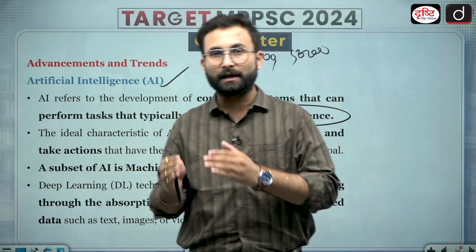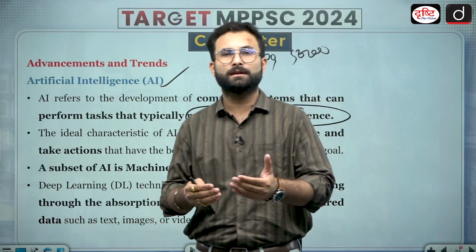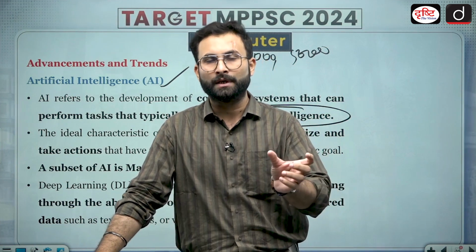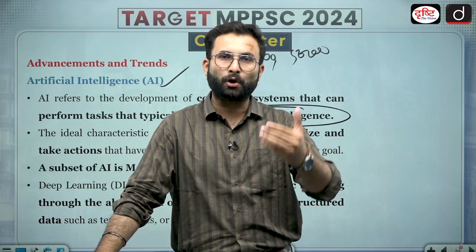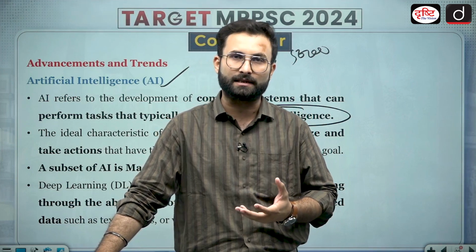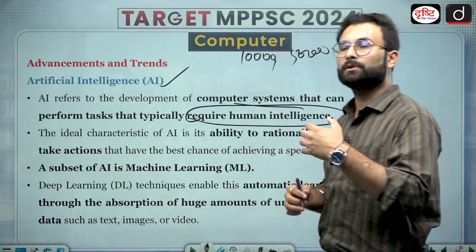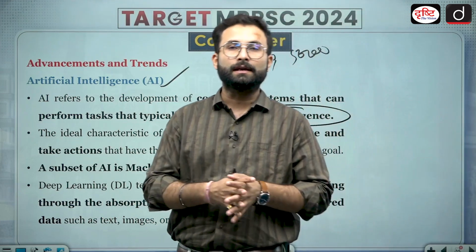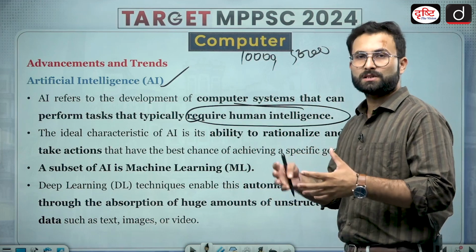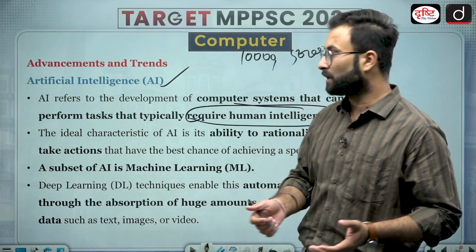Then when we are talking about current artificial intelligence, you can go to ChatGPT, you can type, give me the latest data about certain things. You can give it a prompt, give me a draft for a particular document. So all these things are there. That kind of intelligence has been imparted to artificial intelligence. Okay, the best example which is coming to my mind right now is ChatGPT, and there are others also. When we are talking about AI, there are AI anchors also. Recently the AI anchor Sana was launched in 2023. So these are applications of AI wherein work which requires human intelligence is being done by computers. Okay, so that is basically AI.